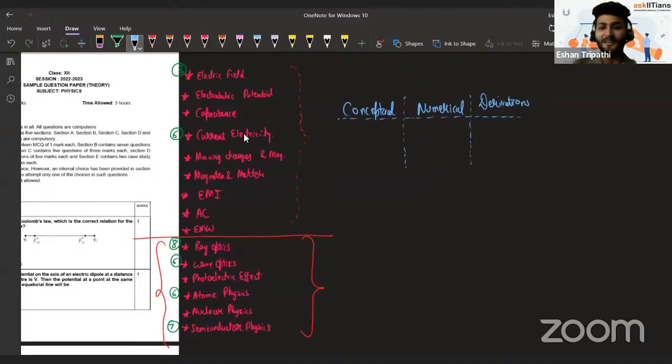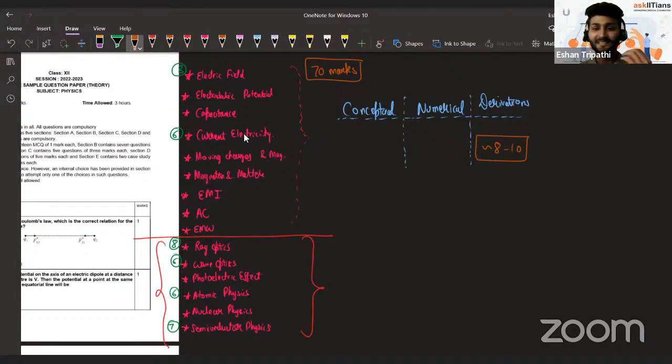Like in my time, I definitely used to believe derivations were more scoring. But it's good news for those who are not good at derivations, because in total only 8 to 10 marks of derivations were asked. I say 8 to 10 because of course there were internal choices between the questions. So it depends if you want to go for them or not. So out of 70 marks in total, only 8 to 10 marks of derivations. So derivations have the lowest weightage in this sample paper, and we can expect the same in the final one also.